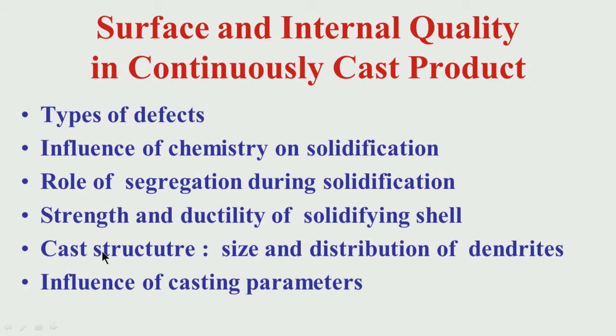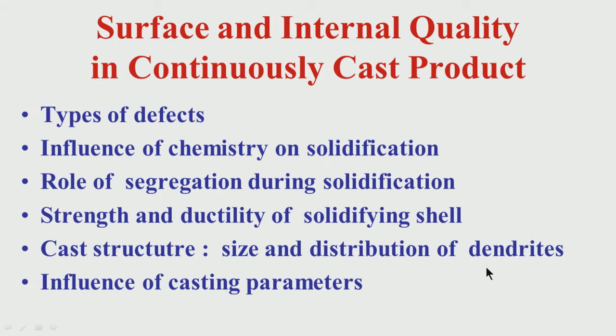Then I will be talking about the cast structure. Cast structure basically means dendrites. All of us know that we will be talking of the dendritic solidification, that means what is the size of the dendrites, what is the distribution of dendrites, what are the different zones of cast structure, whether it is equiaxed, whether it is columnar, what is the relative fraction of columnar vis-a-vis central equiaxed.